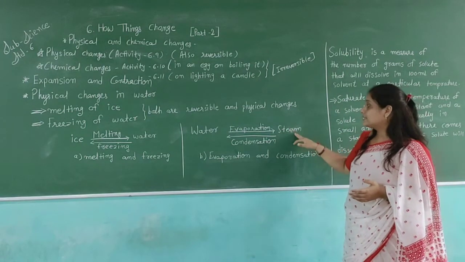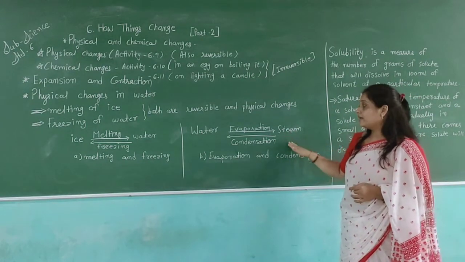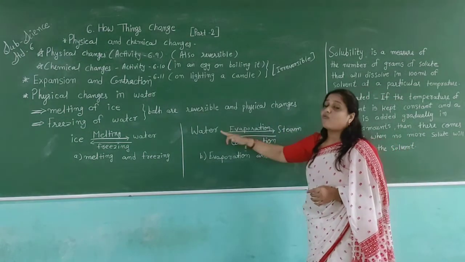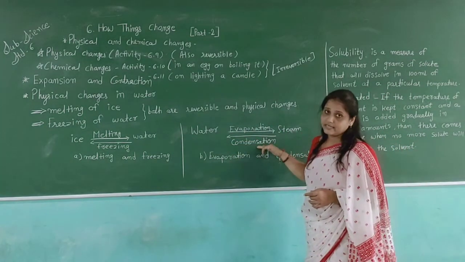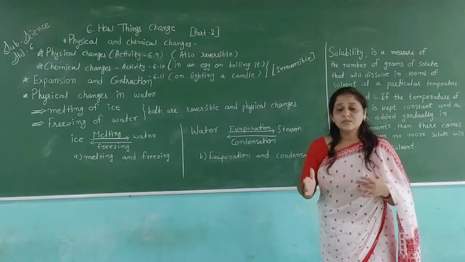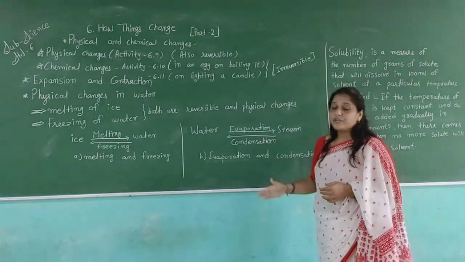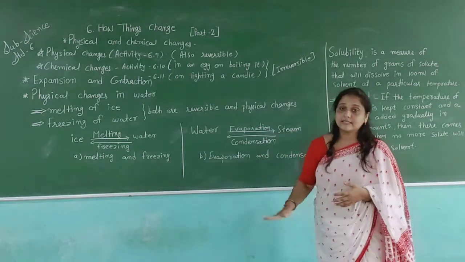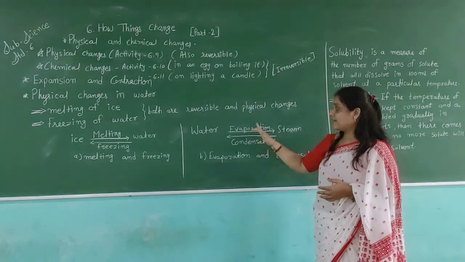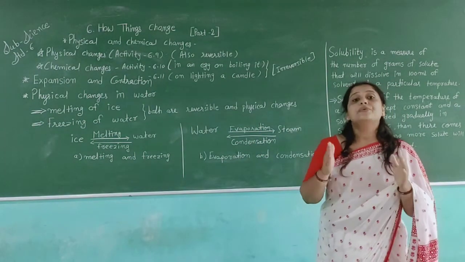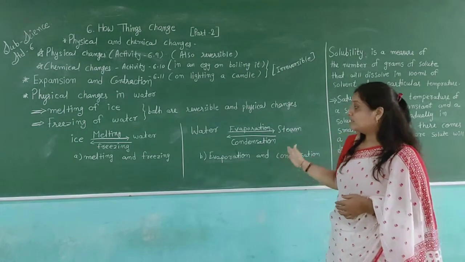Then steam condensation: when it is cooled back to water form, it is called condensation. Using the evaporation and condensation processes we also separate things. This is also very useful to us, and we have already discussed it.